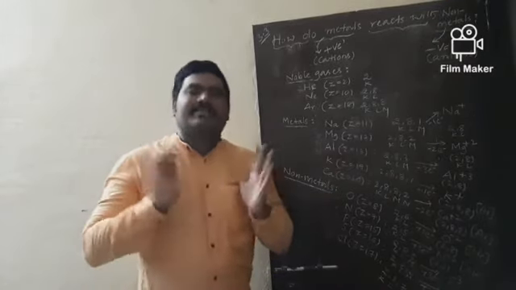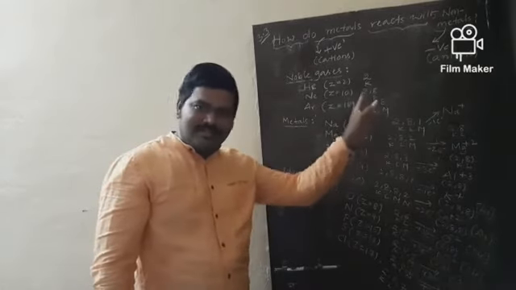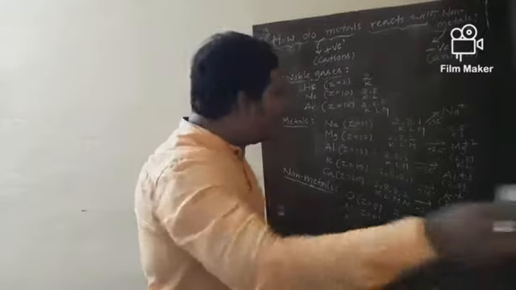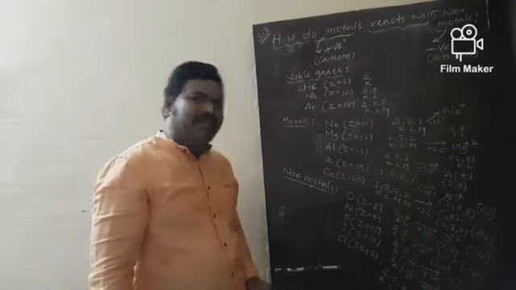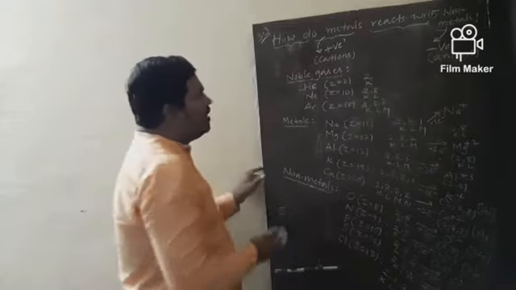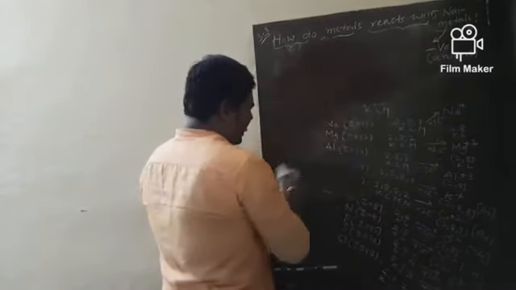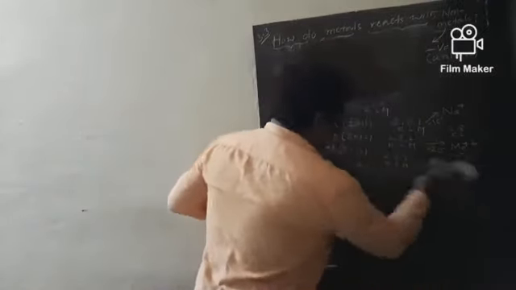Now let me explain. Okay, so far this is clear, my dear students. An atom's ultimate goal is to attain stability, and these are the different atoms from metals and non-metals that attain stability. Now I am going to explain the nature of the bonding, or the type of bond, between sodium and chlorine.